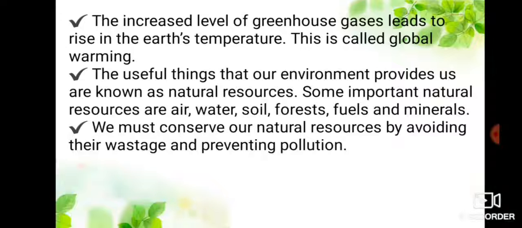The useful things that our environment provides us are known as natural resources. Some important natural resources are air, water, soil, forest, fuels, and minerals. We must conserve our natural resources by avoiding their wastage and preventing pollution.